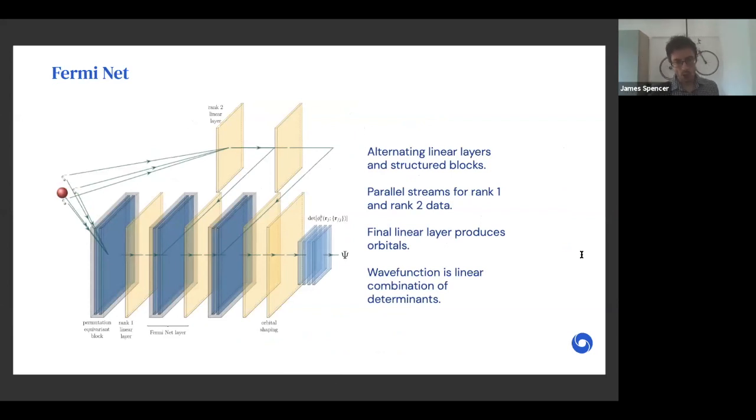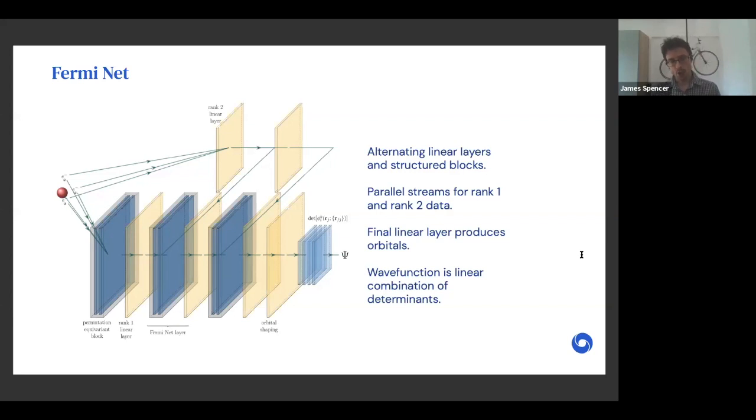I'm going to spend quite a bit of time on this. So with FermiNet, the key idea is that we start with a set of electron coordinates, and we can construct rank 1 features, that is, features that depend only upon a single electron position, such as the distance between the electron and the nucleus, or the vector and the distance. And we can also create rank 2 features, that is, electron-electron vectors and distances.